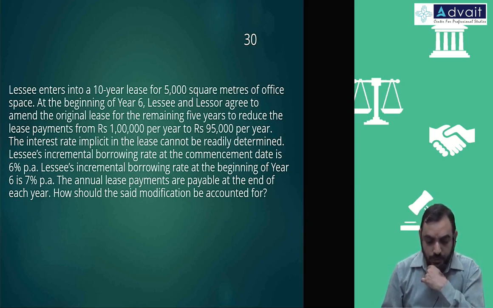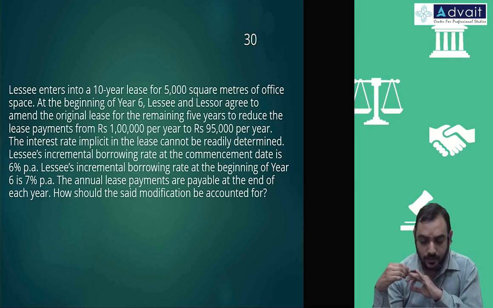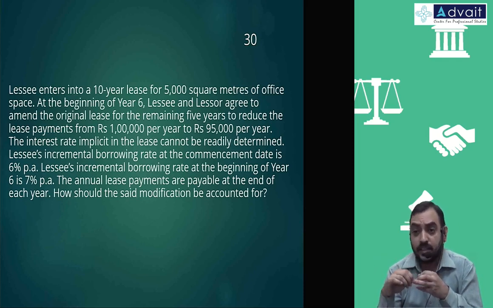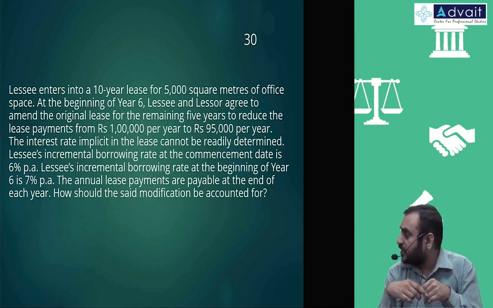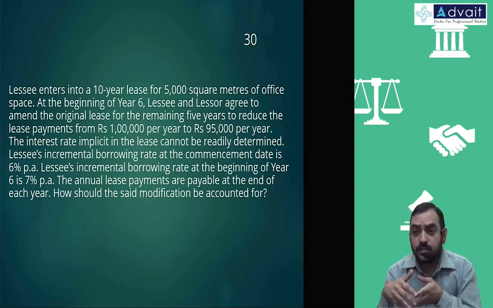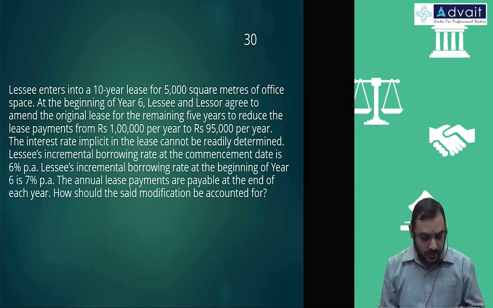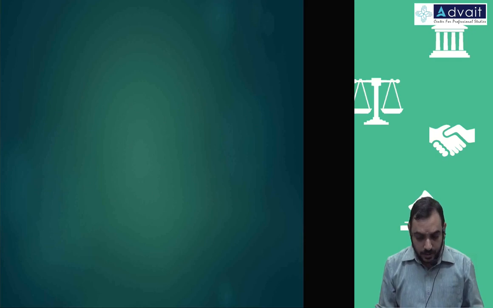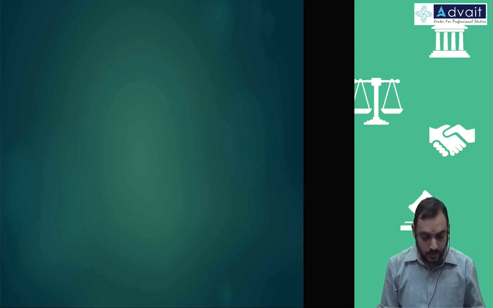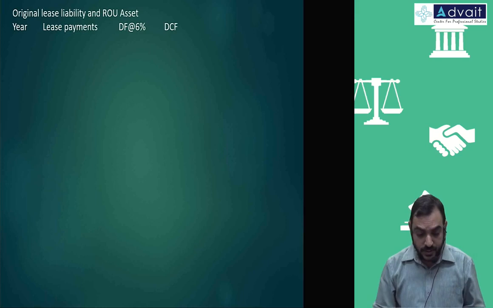Okay, this is a situation of only one small thing, that is a change in or decrease in lease rental, and a change in lease rental is accounted just like a modification. Like what we did in remeasurement, original amount, revised amount, and then you are going to adjust it in the ROU as well as liability. There is no other calculation as such, but we'll still do it quickly. First, original lease liability, same format will follow.